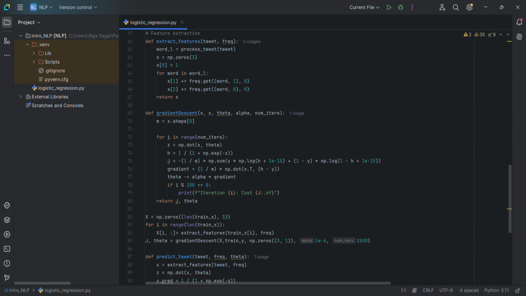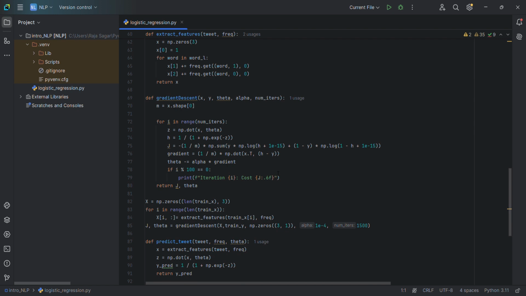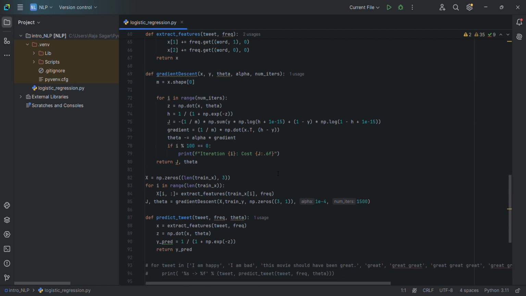In this function, we should always be cautious about alpha, which is the step size. This one is used to determine the movement of theta. With the obtained theta value, we will predict whether the tweet is positive or negative.